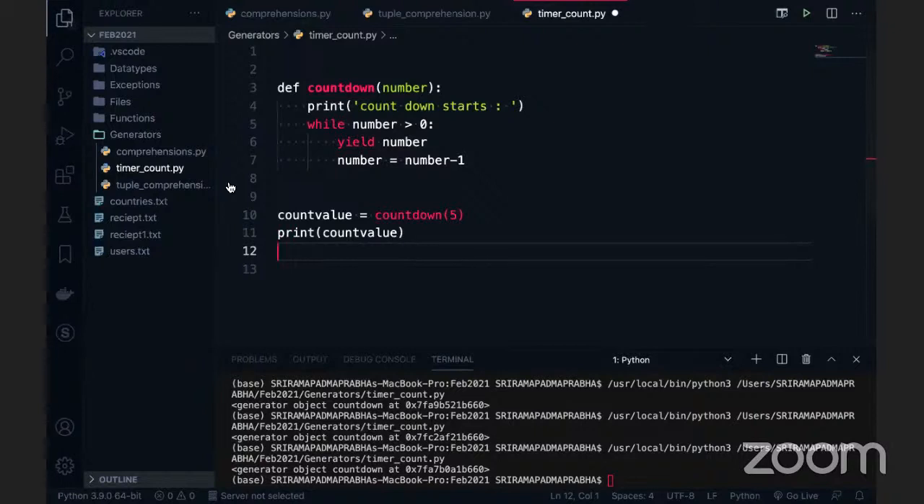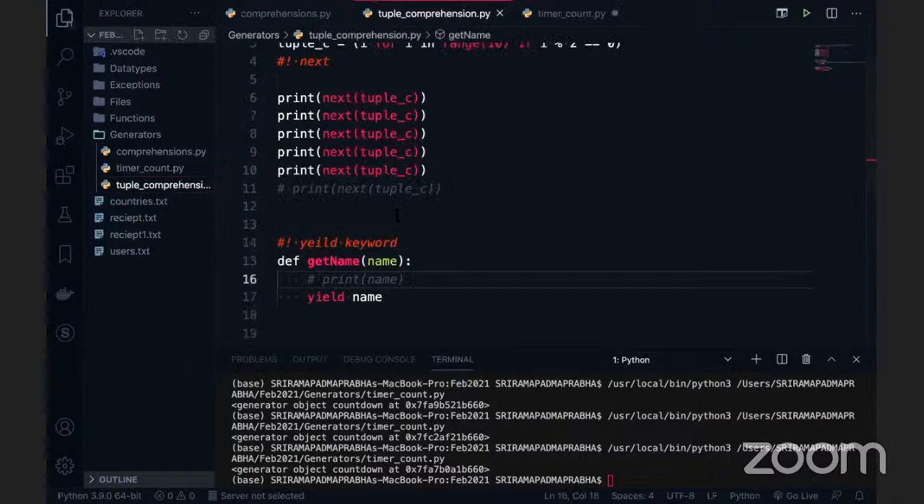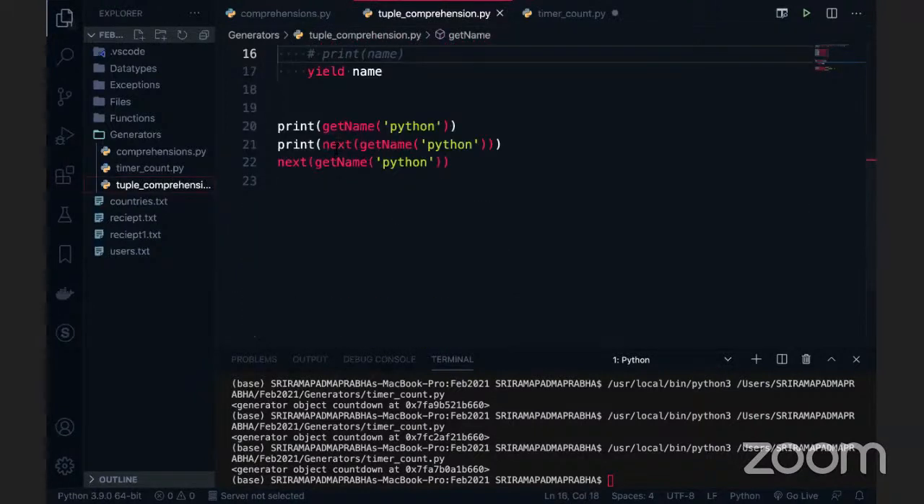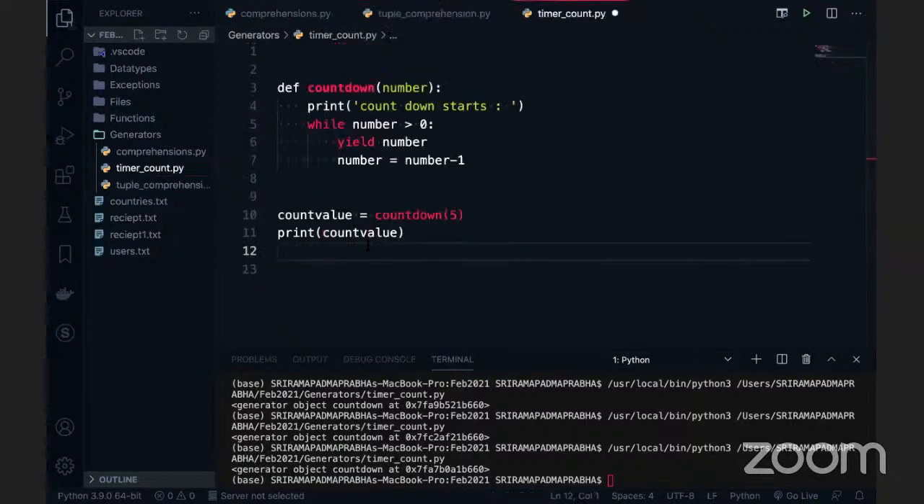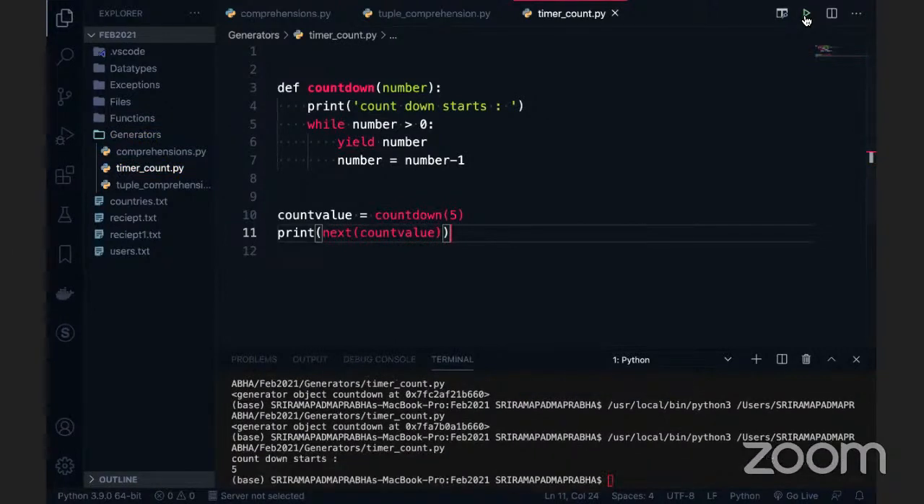Okay, in the previous code, to answer your question, I don't take much time. So here I used the next function, right? Did I use the next function in this code? See, it will return the name, and I get the name Python, but I'm calling the next function to get this value. But in this code, I'm not using next so far. See, if I use next here, 5 is printing, right?